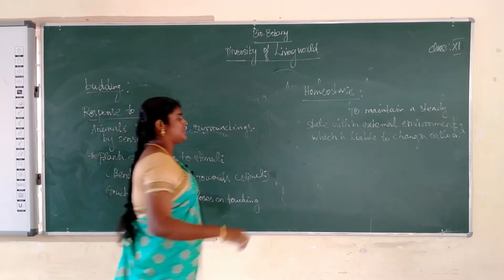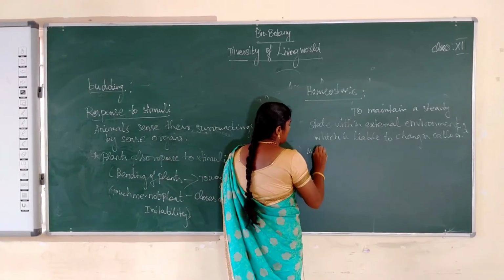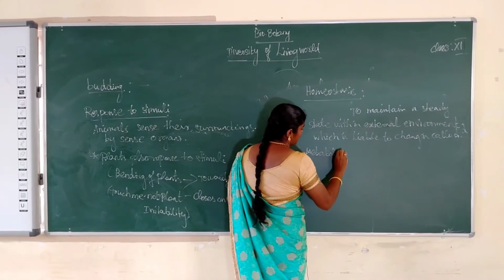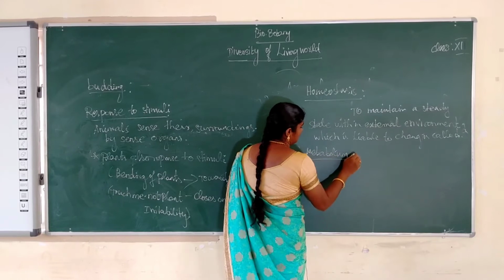Next key character: metabolism. What is metabolism?